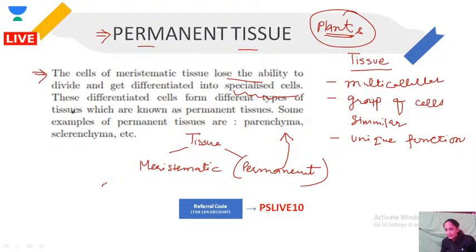Hello. Yes, Nancy Sharma, absolutely right. They're meristematic and permanent tissue. Hello, Arjun, how are you?